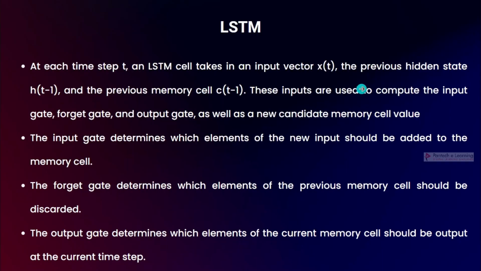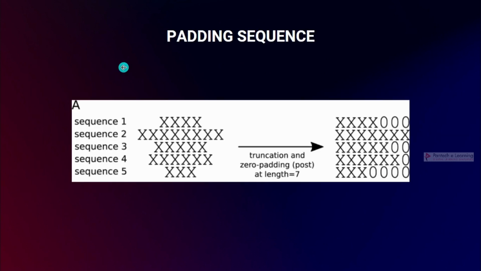To avoid any issue with that, we go for something known as padding sequences. For example, if you have sequences 1, 2, 3, 4 and 5 in different sizes, you can make them into a single size by using padding, which can be pre-padding or post-padding. You can go with zero padding.